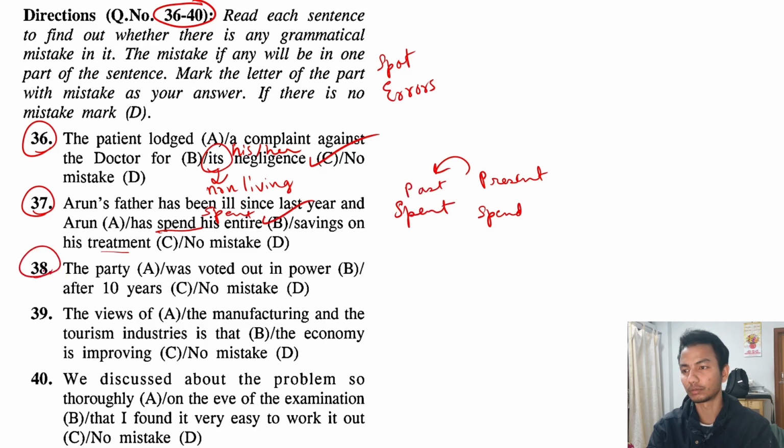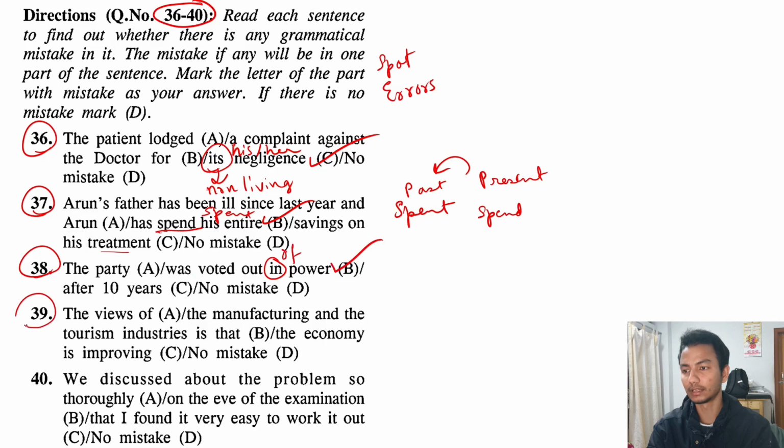Okay, let's move on to question number 38. The party was voted out in power after 10 years. So the error here is this one. It should have been the party was voted out of power, not in power. That is why the correct option here is B.